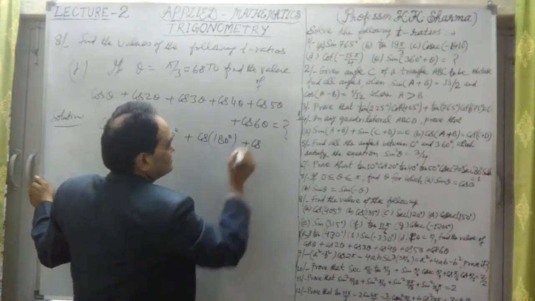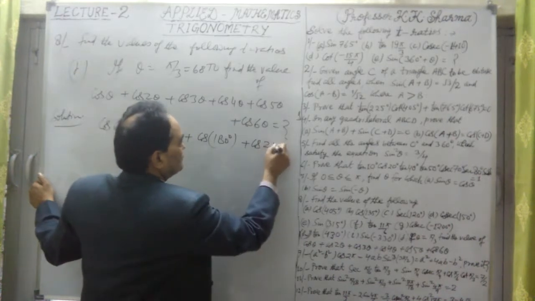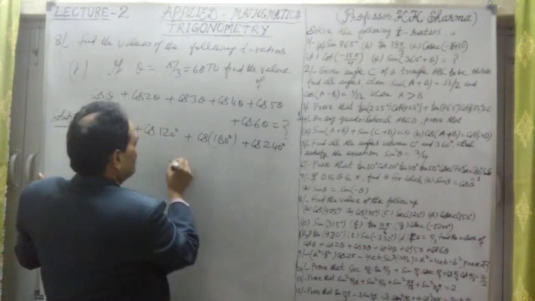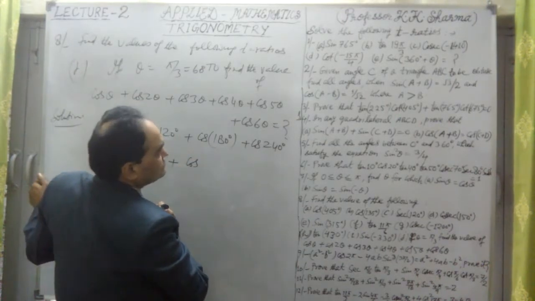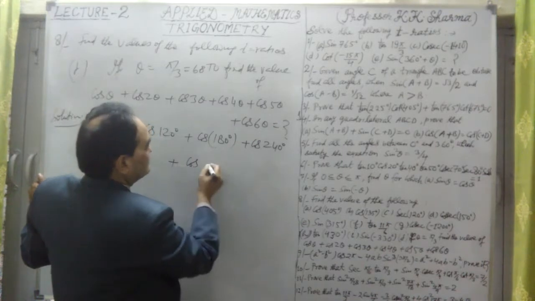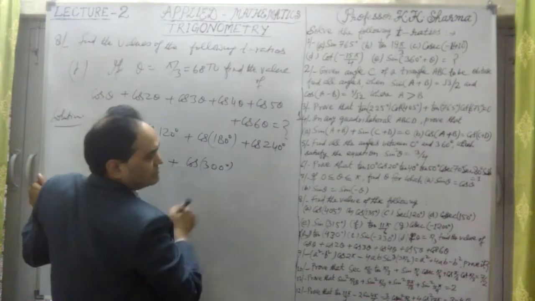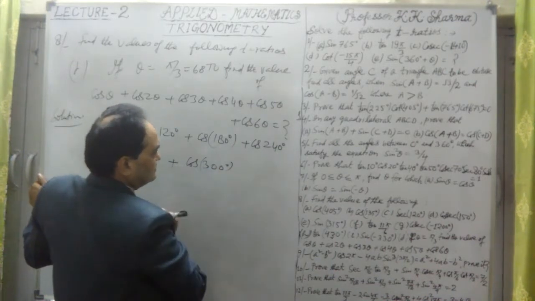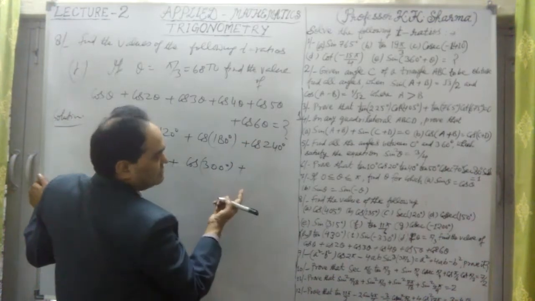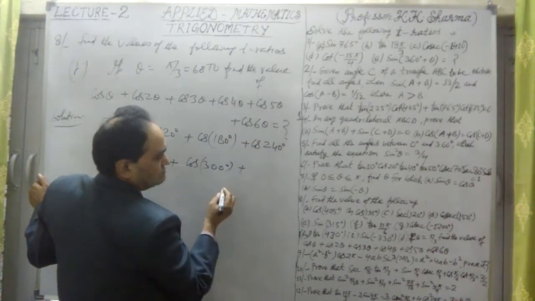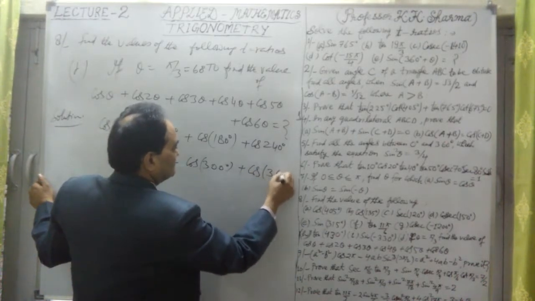Plus cos 4 theta, 60 into 4 is 240 degree, plus cos 5 theta, 60 into 5, 300 degree, plus cos 6 theta, again 60 into 6 is 360, cos 360 degree.